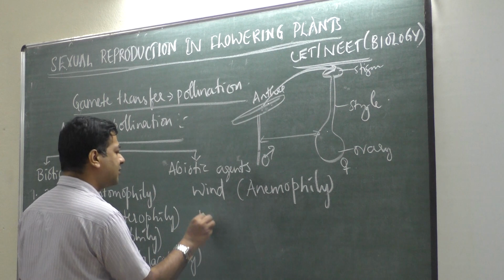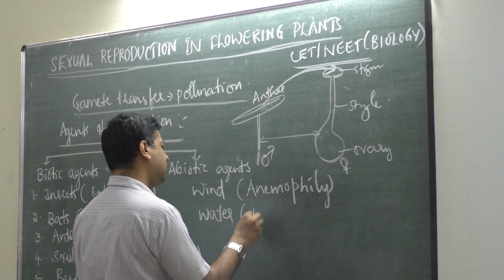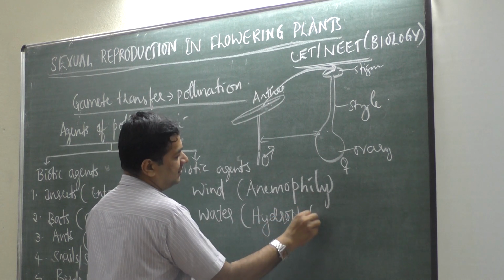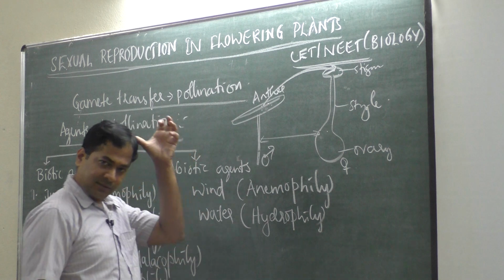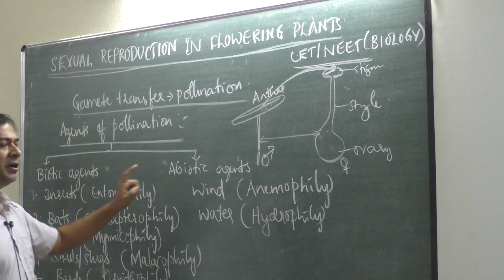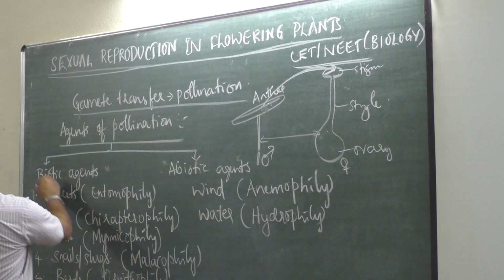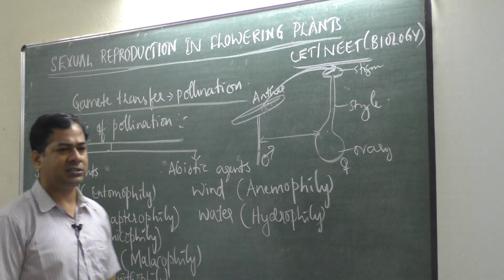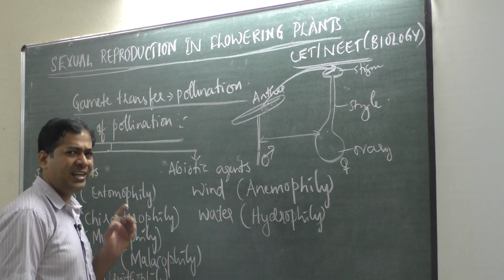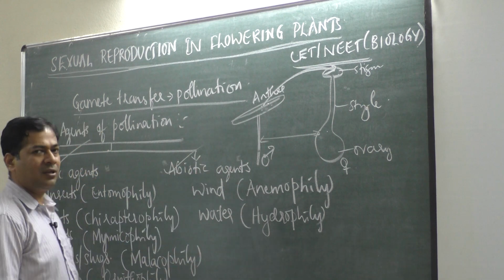Then if water is used as an agent, then it is very simple, hydrophily. So these are biotic and abiotic agents. In most of the cases plants use biotic agents only. That means most plants use biotic agents, and very few plants use abiotic agents for transfer of pollen grains.